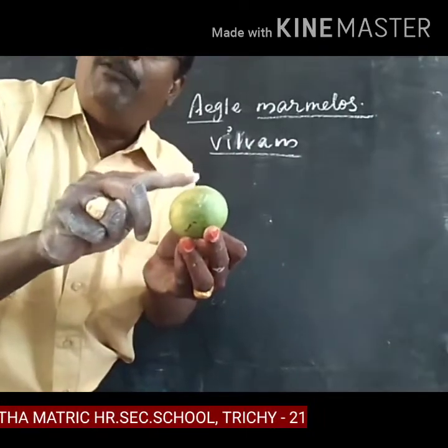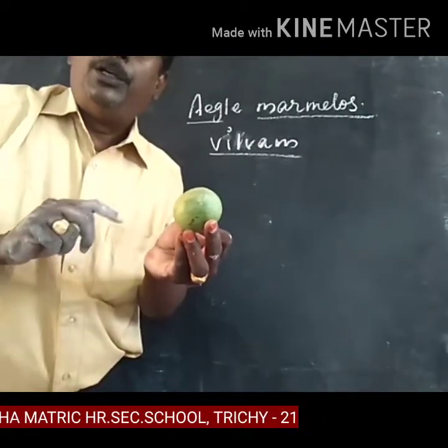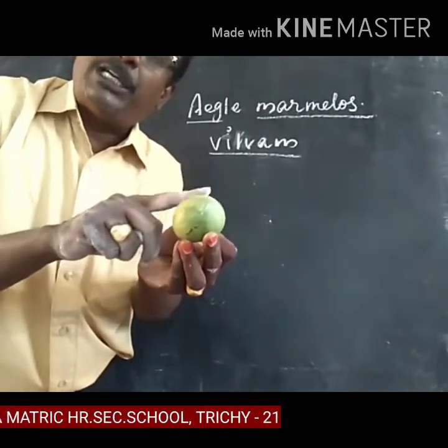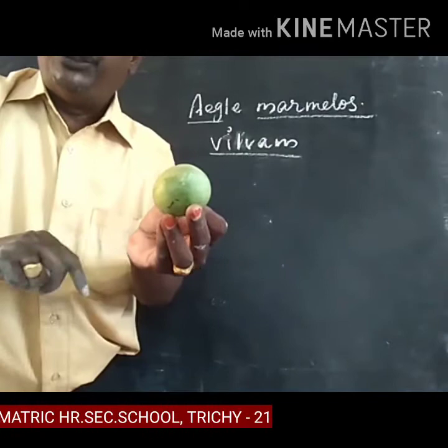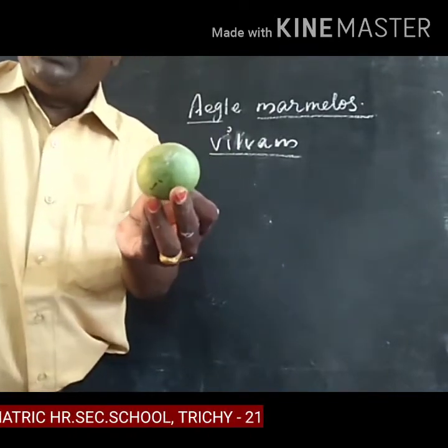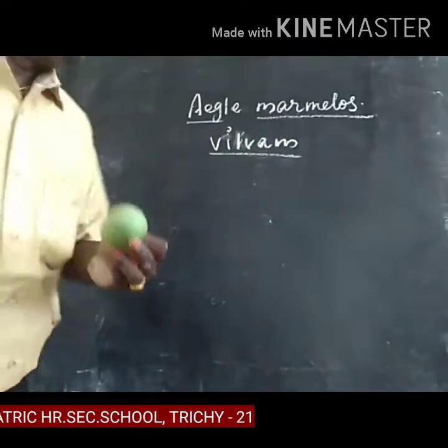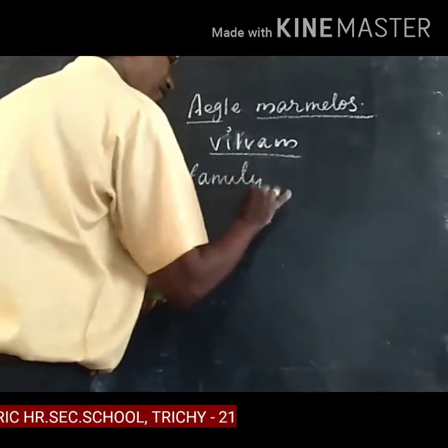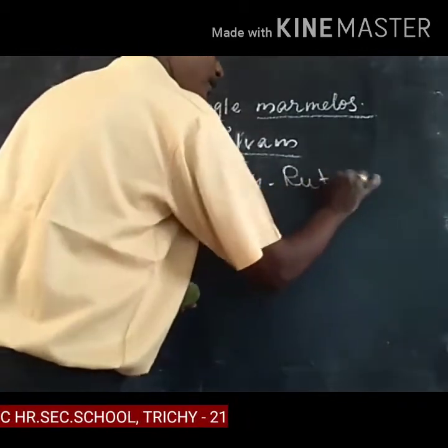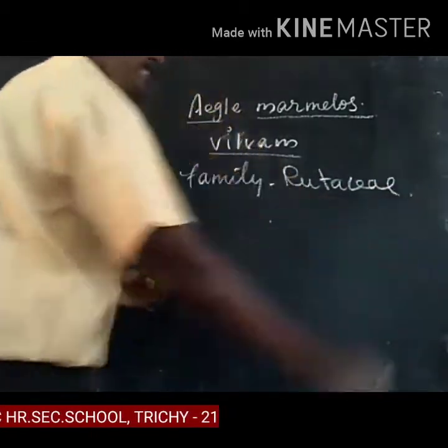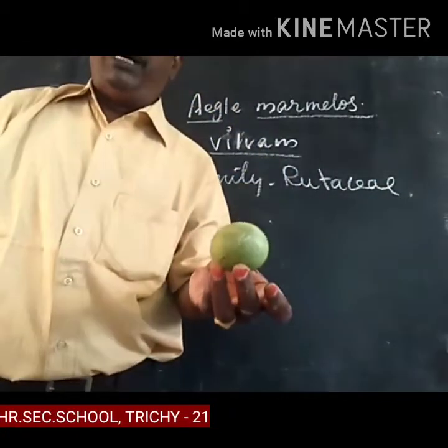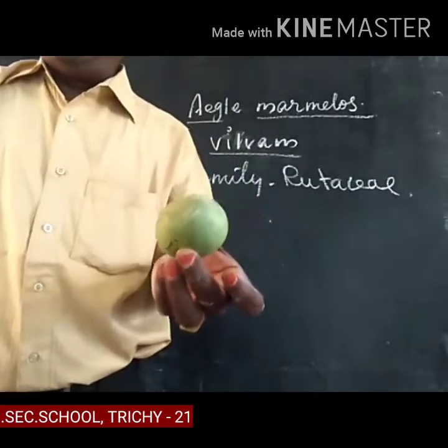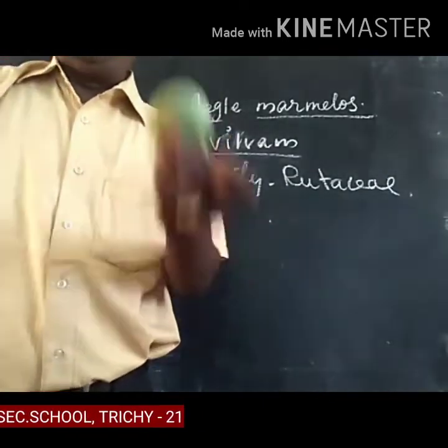It is used in most temples. The Vilvam belongs to the family Rutaceae.